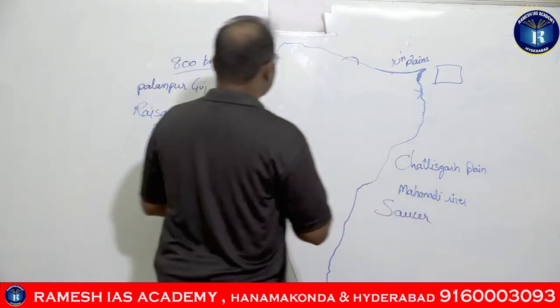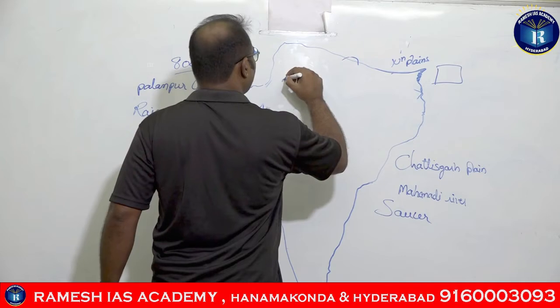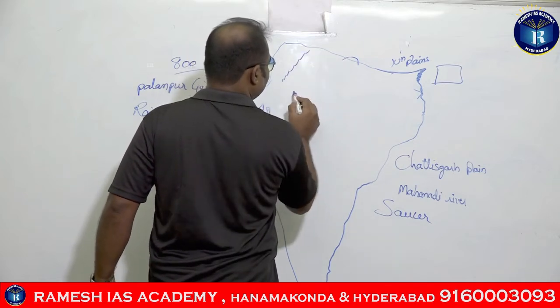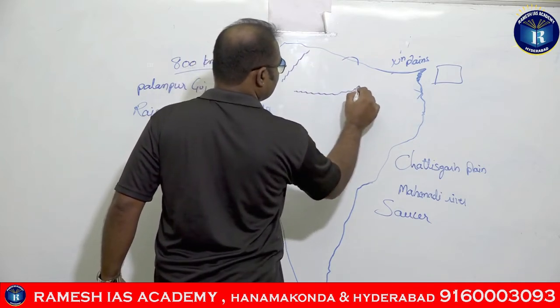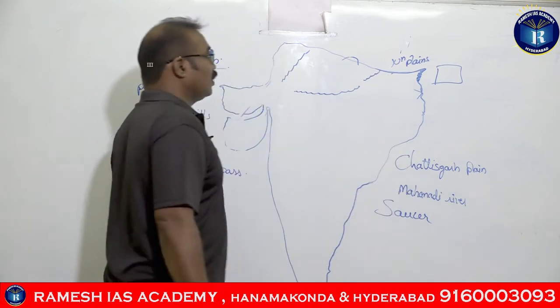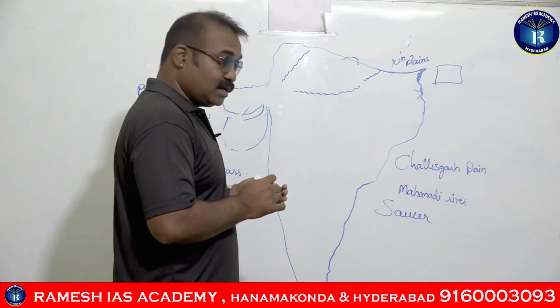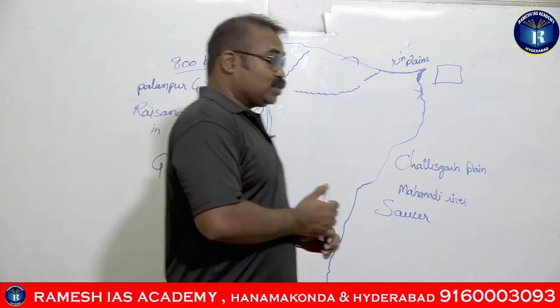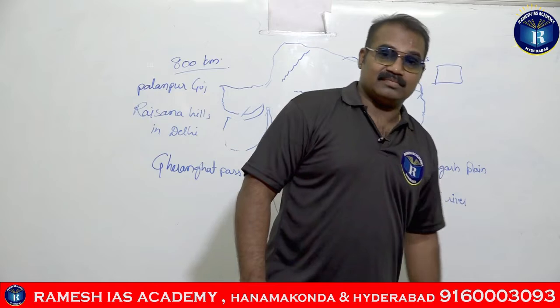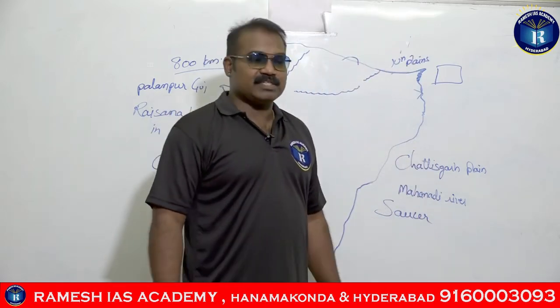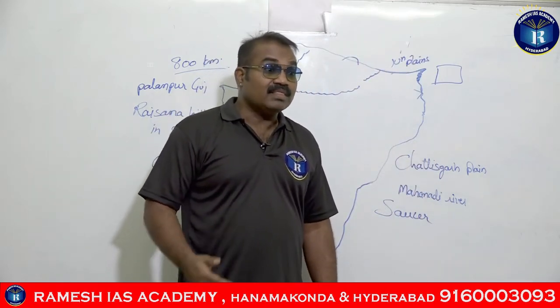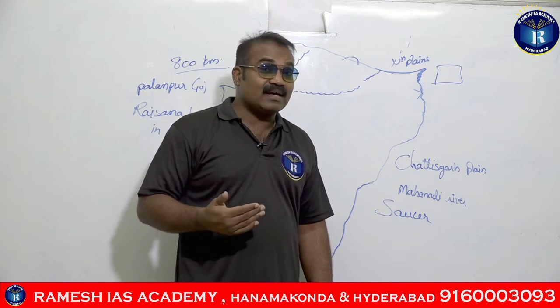Next comes the Vindhyas, the Vindhya Mountains. One question was asked in the preliminary examination about where the Vindhyas are present.